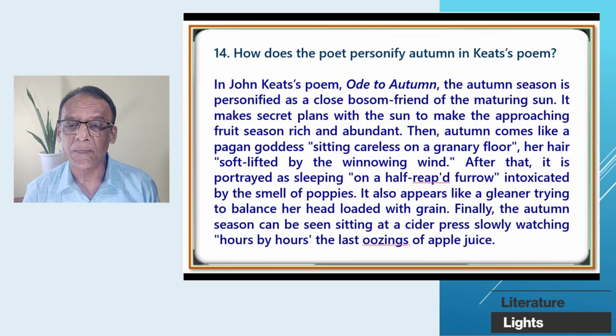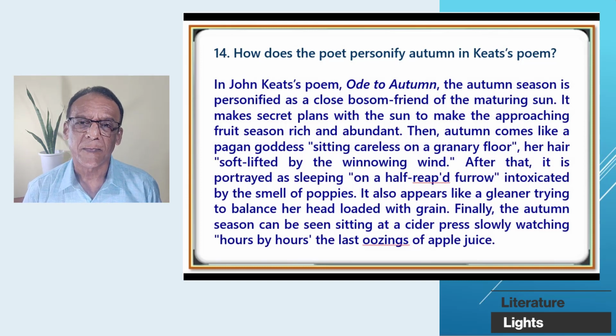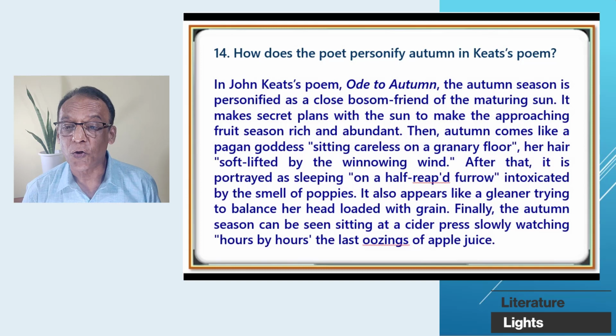In John Keats's poem, Ode to Autumn, the autumn season is personified as a close bosom friend of the maturing sun. It makes secret plans with the sun to make the approaching season rich and abundant. Then autumn comes like a pagan goddess, sitting careless on a granary floor, her hair softly lifted by the winnowing wind. After that, it is portrayed as sleeping on a half-reaped furrow, intoxicated by the smell of poppies.